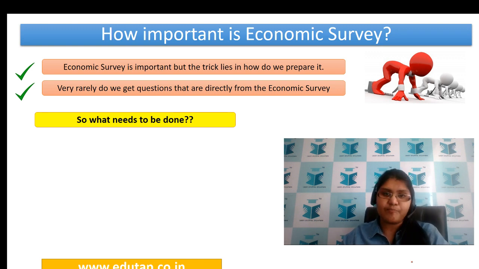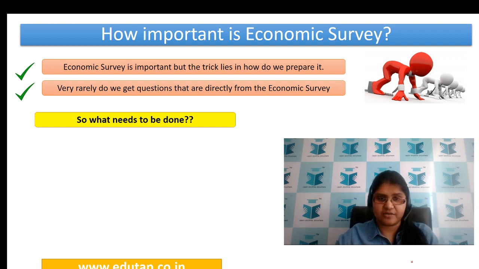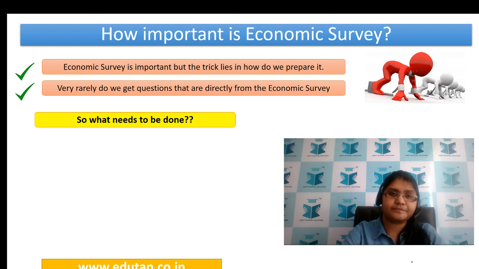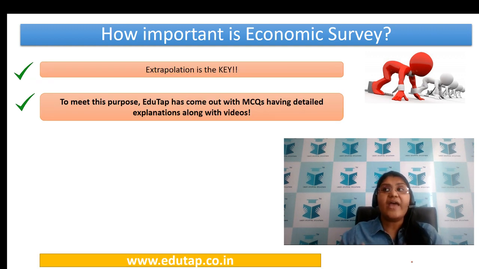The Economic Survey is important, but what we are trying to tell is there is a proper way to prepare the Economic Survey for our examination. So what needs to be done? How do we prepare? Now, extrapolation is the key that we are talking about. So what is this extrapolation that we are talking about?